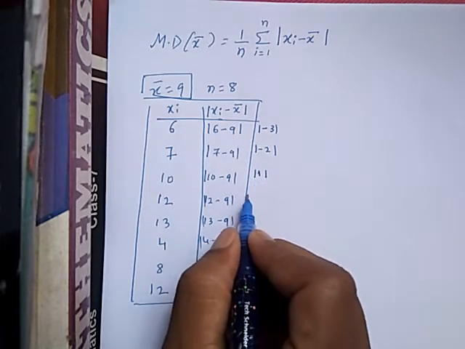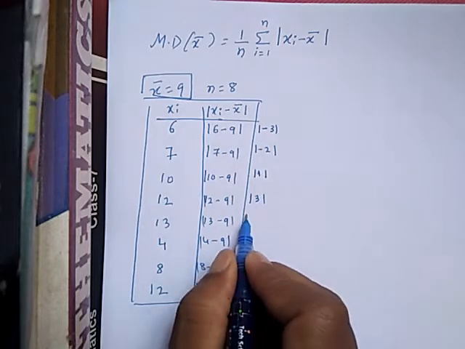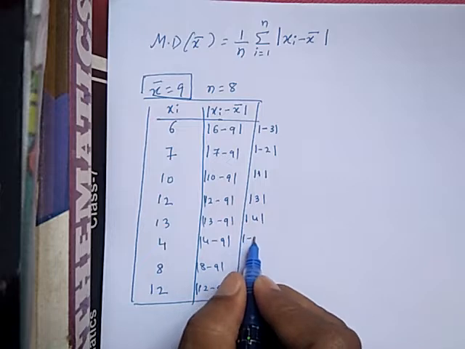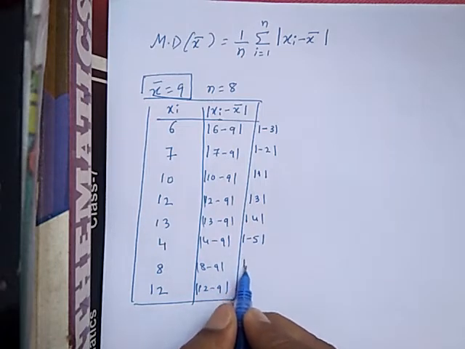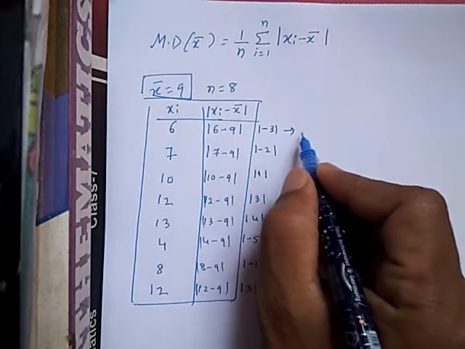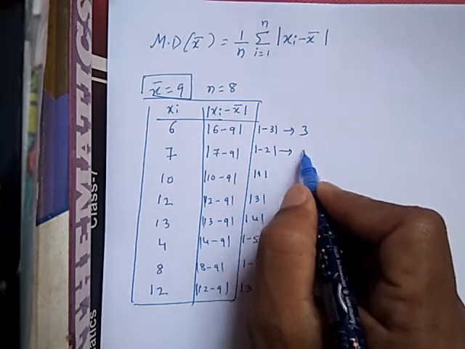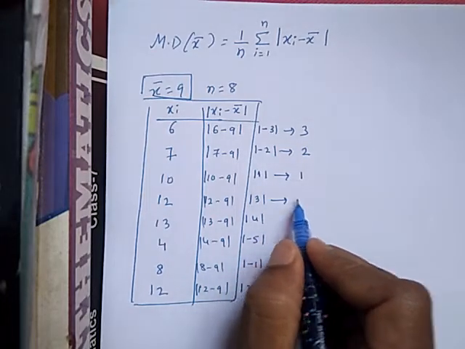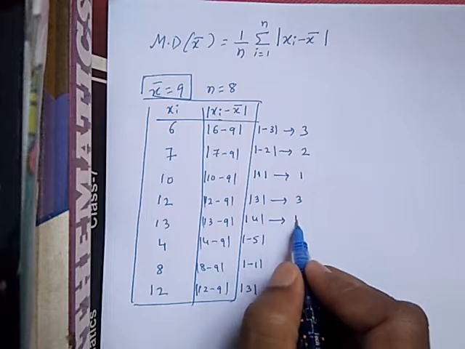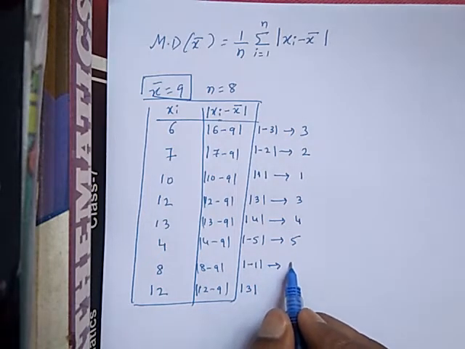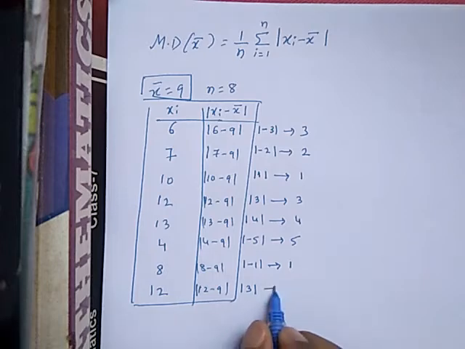After getting this one, next here it will be 3, next here it will be what? 13 minus 9 is 4, so here it will be minus 5, next here it will be minus 1, next here it will be 3. So the absolute value of this: minus 3 will become 3 only, minus 2 will become 2 only, this will become 1 only, this one becomes 3 only, this will become 4, this will become 5, this will become 1, this will become 3.